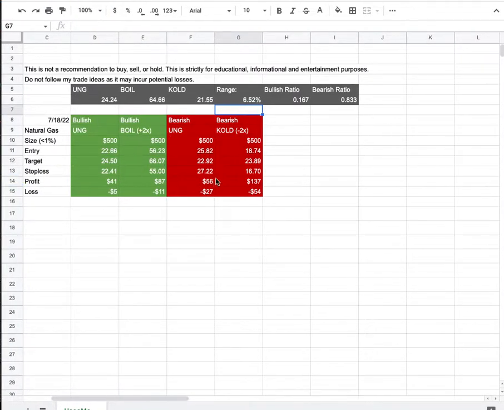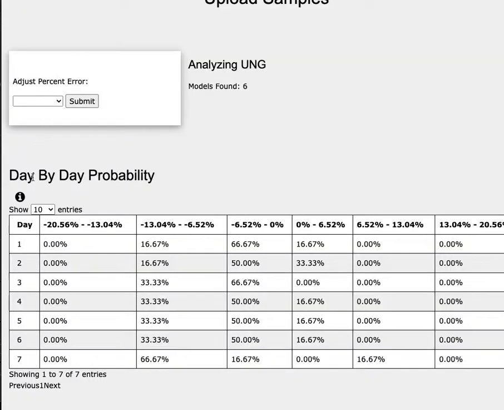So how did I develop these trade ideas? It all comes from the day-by-day probability model. As we progress to the 5th day, or week of trading, natural gas has a 70% chance to climb between 0 to 7%. To the downside, it has a 50% chance to fall between 0 to negative 7%, and a 33% chance to fall between negative 7 to negative 13%.